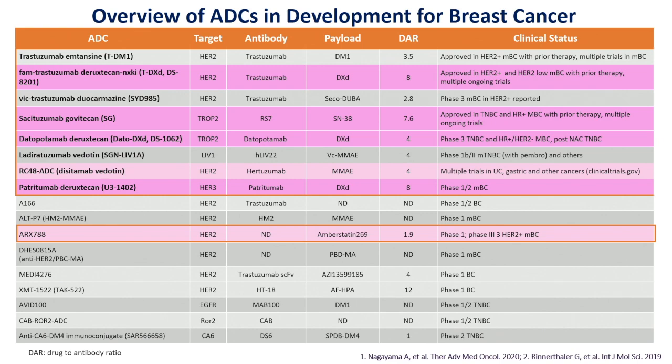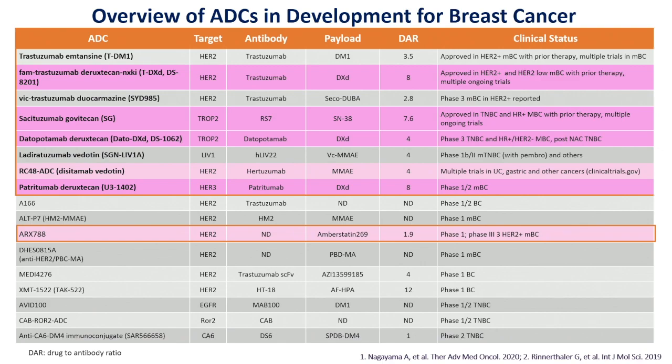Datopotamab deruxtecan has completed phase 3 trial and ongoing phase 3 trials, and patritumab deruxtecan, a HER3 ADC called HER3-DXd, is still in process of finding a home in breast cancer. The disitamab vedotin will be in phase 3 trials and has had phase 3 studies in China, so we'll see more of that drug in the future. And ARX788 is being studied post-T-DXd.